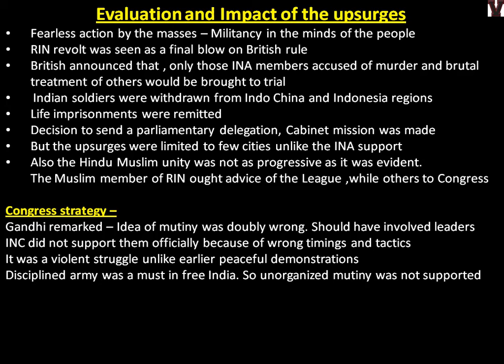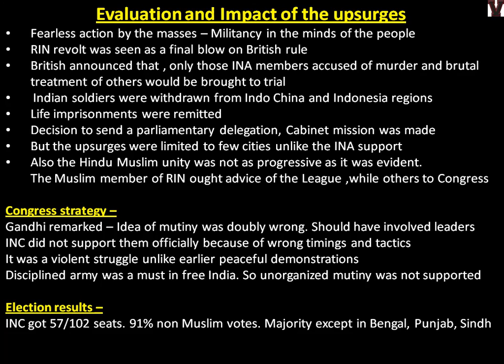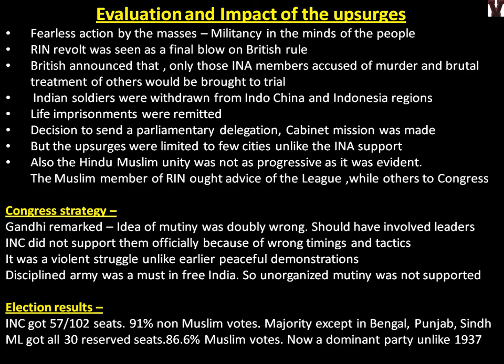Election results. INC got 57 out of 102 seats, that is 91% of non-Muslim votes. No need to remember the numbers. You need to know they were winning the non-Muslim votes, and again the Muslim League got all the 30 reserved seats, that is the entire Muslim votes, and they are now a dominant party, not like the 1937 provincial election. They have been more established, and if the plebiscite according to that CR formula had happened at this time, partition would maybe have easily happened then itself. So Jinnah has become a strong person at that time.